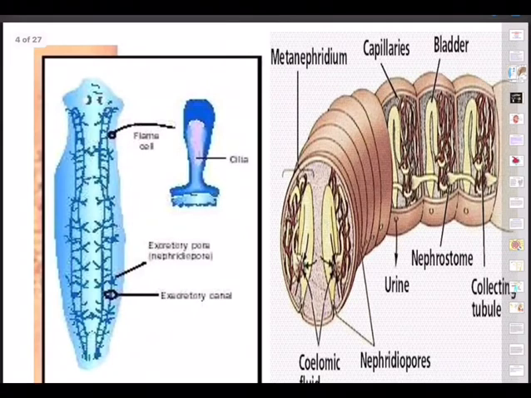You are seeing here excretory organs, the nephridia. And echinoderms like starfish, there is no specialized excretory organ in that. In hemichordates, it is a proboscis gland. In urochordates, it is neural gland. In cephalochordates, it is solenocytes. And vertebrates, of course, have one pair of kidneys.